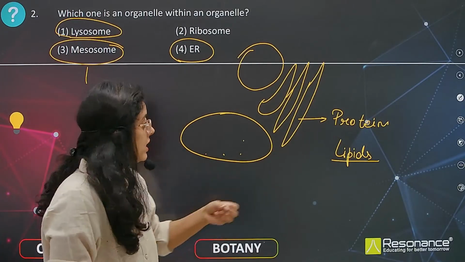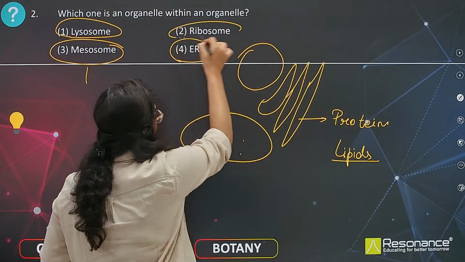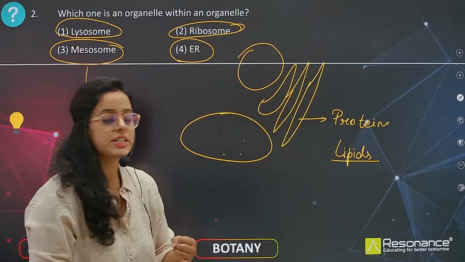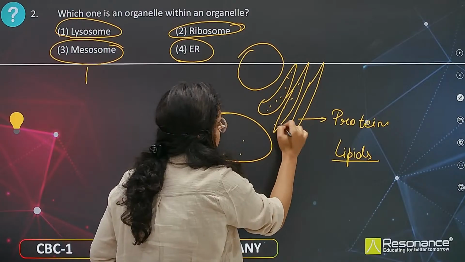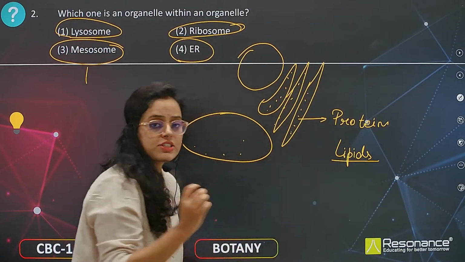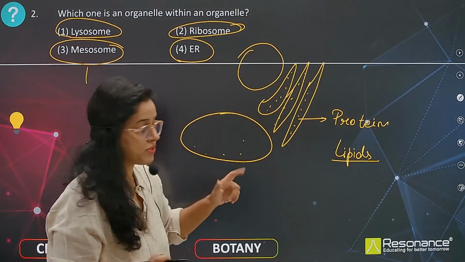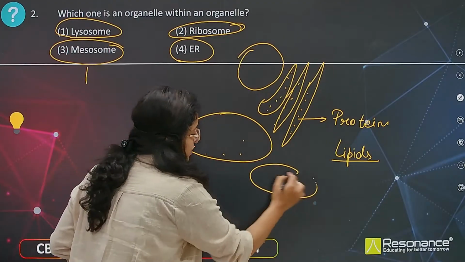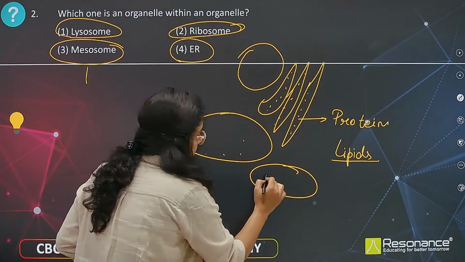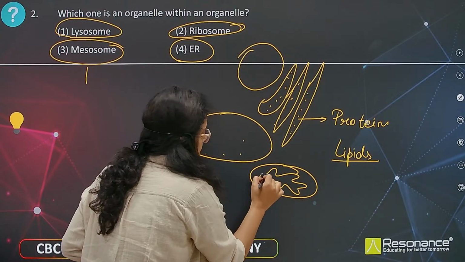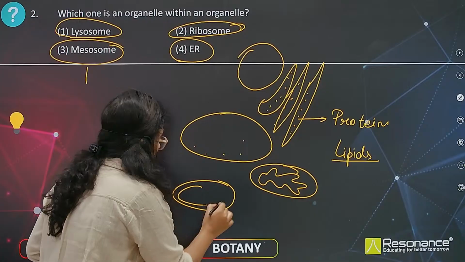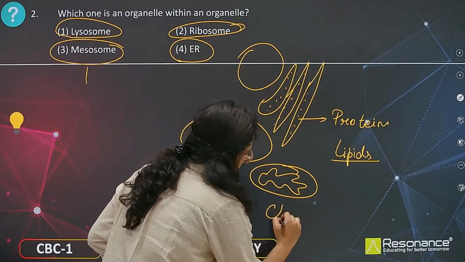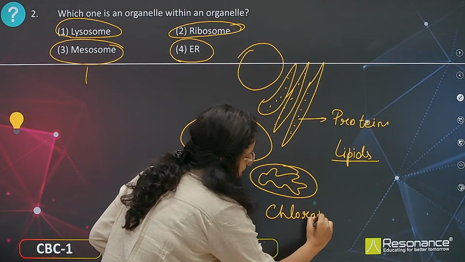Now organelle within an organelle, ribosome is the one. Why? Because it is present on rough endoplasmic reticulum. On rough endoplasmic reticulum, the rough surface is because of ribosomes, and it is also present in mitochondria. Okay, mitochondria, it is present in mitochondria, it is present in chloroplast structure. Okay, so the ribosomes are present in chloroplast.